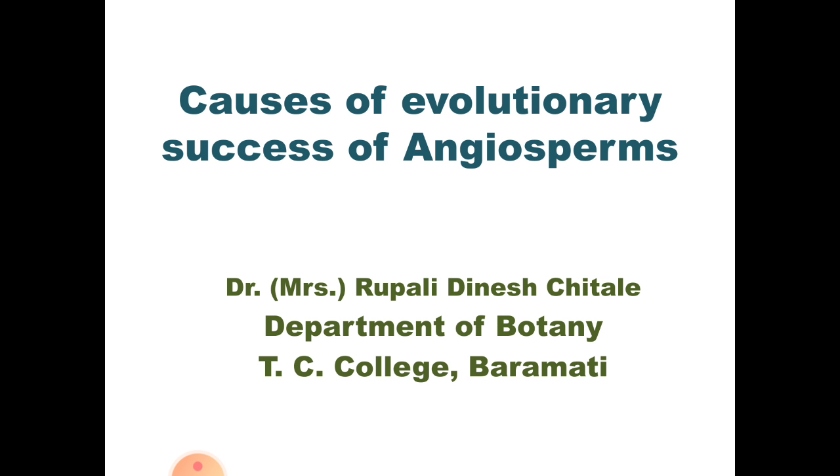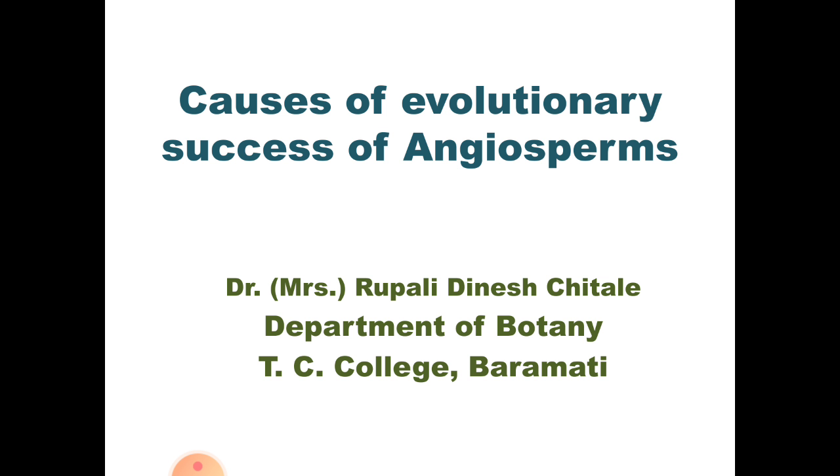So the general characters of angiosperms, I will send you the presentation. Then differences between monocot and dicot: angiosperms are divided into two groups, monocot and dicot. So in the second point we see the difference between monocot and dicot. It is also sent to you. Then the third point is causes of evolutionary success of angiosperms.